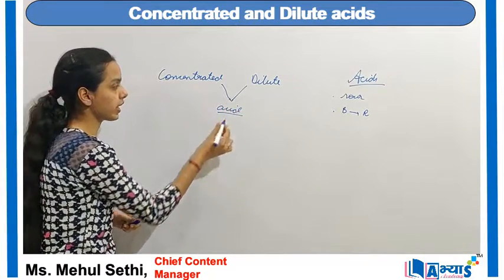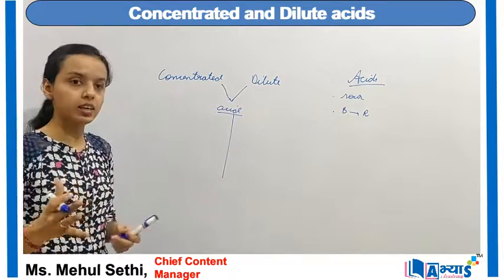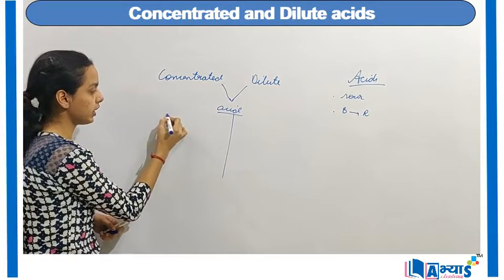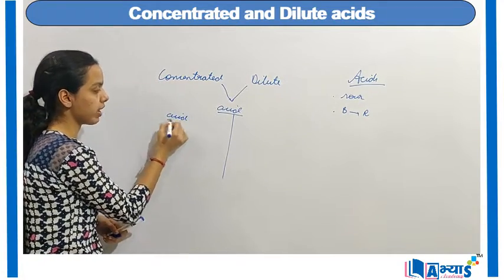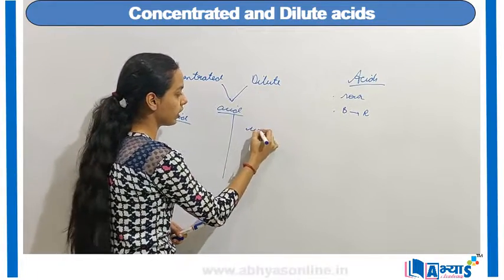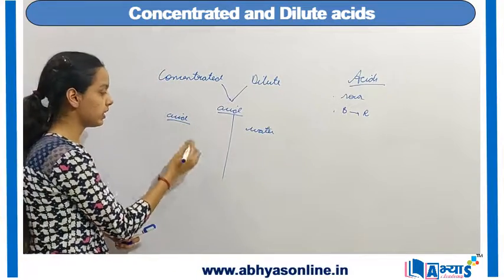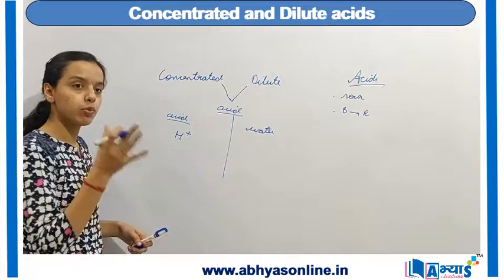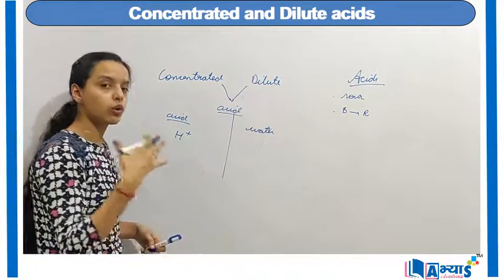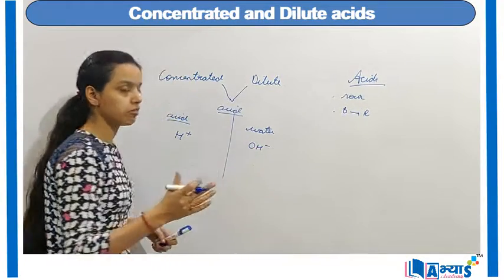So now when we have discussed the important difference between them, we can have a discussion on the detailed difference between these two acids. The concentrated acids have a high quantity of acid, and the dilute acids have more water. Now when they have more quantity of acid, that similarly means they have more amount of H positive ions in them. And when dilute acids have larger quantity of water, that basically means they have more quantity of the hydroxyl ion.